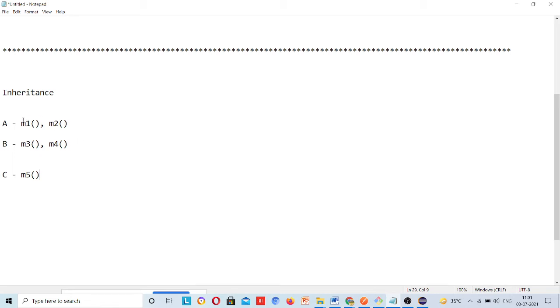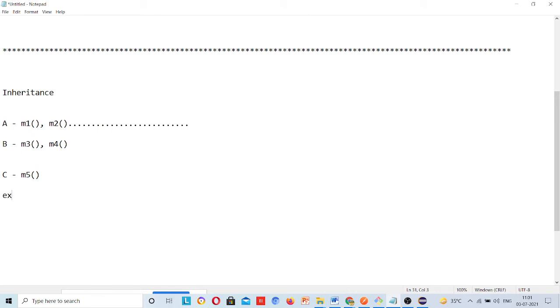Understand? Suppose this class A has 100 methods. You can say, sir, okay, why do we require inheritance? We will just create an object of this class A inside class C and call all these 100 methods. But my next question will be, you will write 100 lines of code then. Okay. So, in that case inheritance comes into the picture.